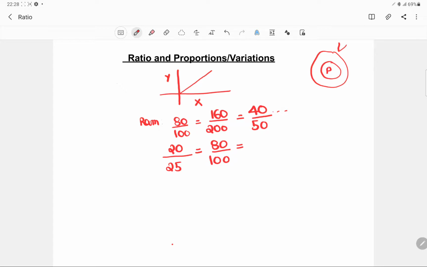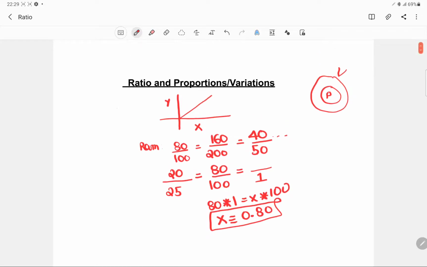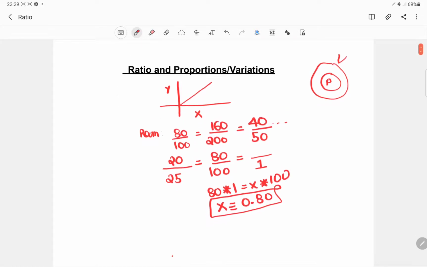For example, if you want to find out how much he'll be scoring out of 1, you will do 80 into 1 is equal to x into 100, and that x would be nothing but 0.80. That is the concept of linear variation, or proportion.